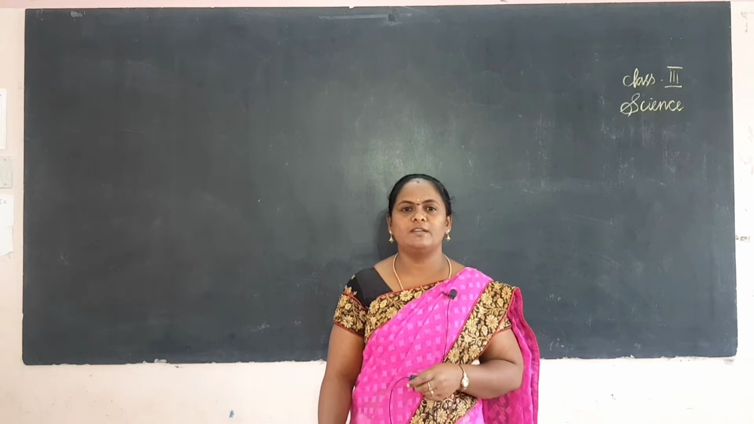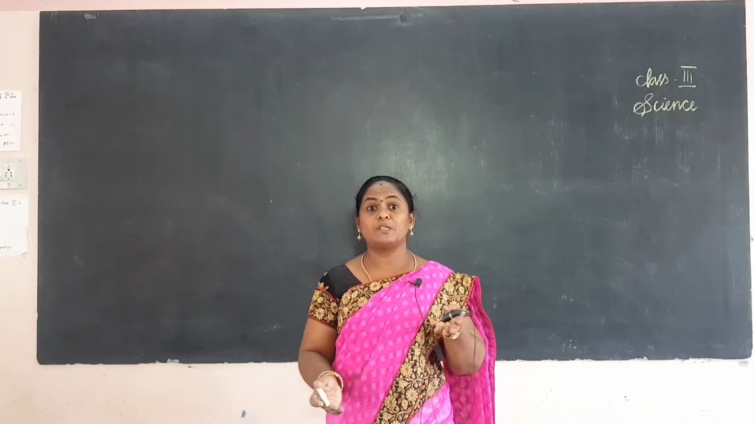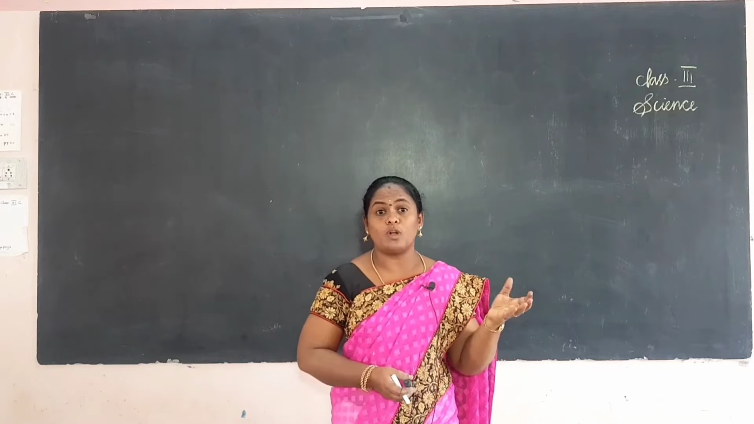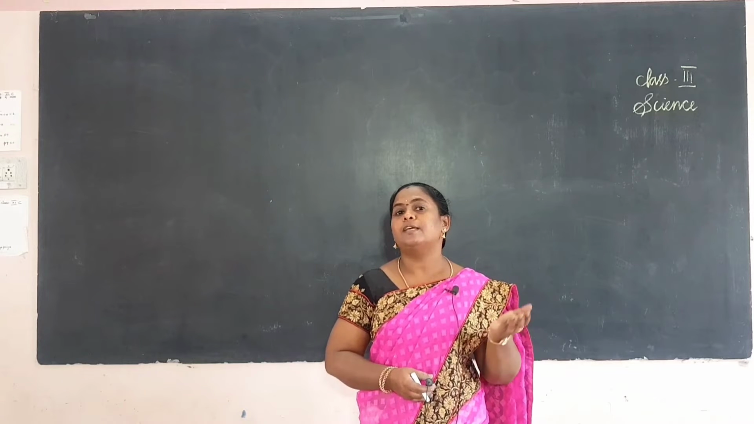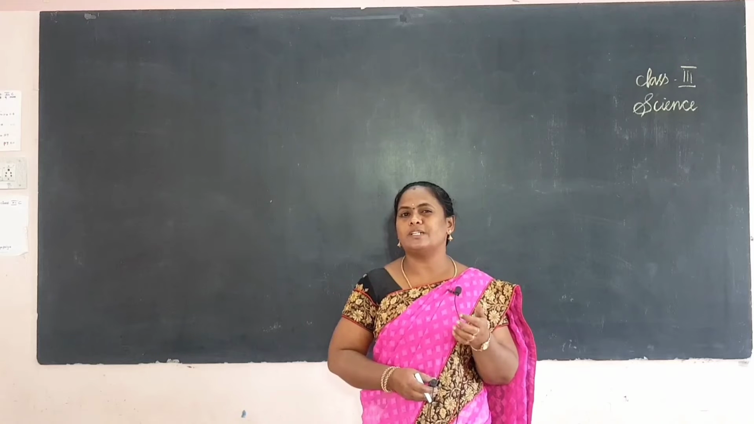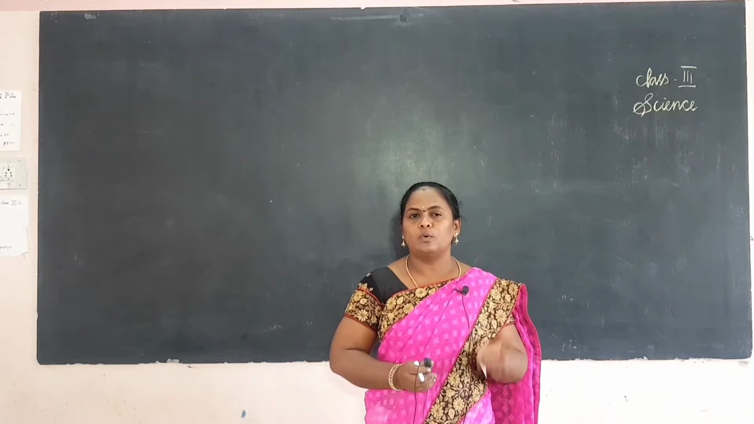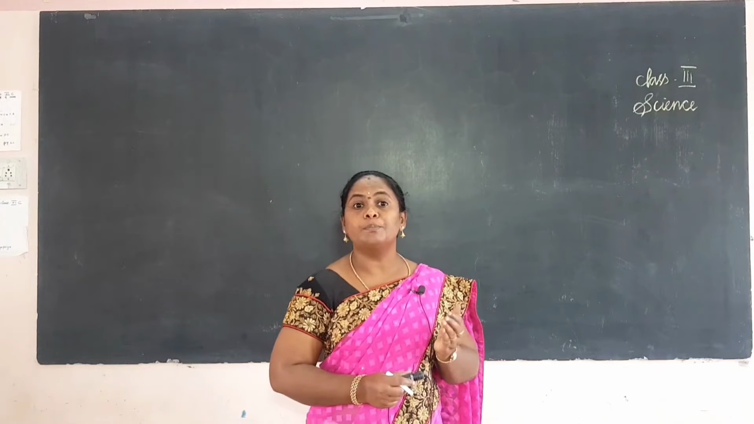Good morning children. What did we learn in the previous class? We learned different types of insects in our surroundings. Insects are very small living creatures with 6 legs. Animals are our friends. First we learned insects, and today we are going to learn a very interesting topic, which is also about animals. We are going to learn about birds.